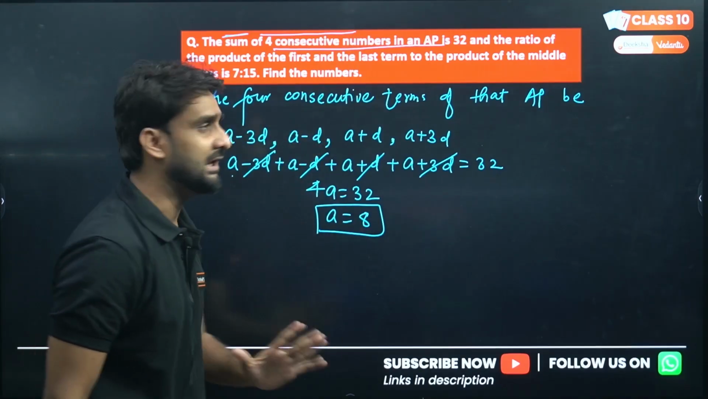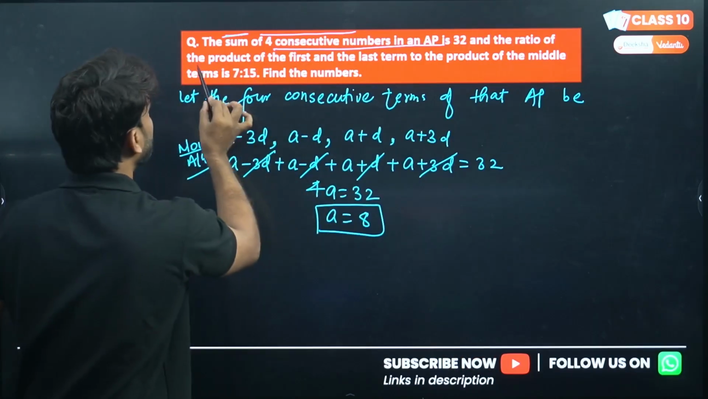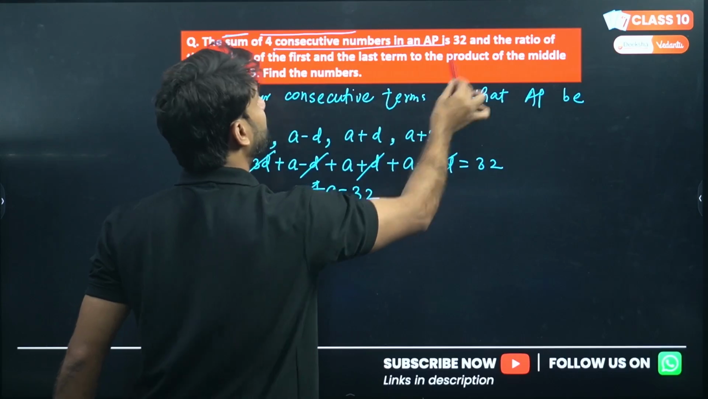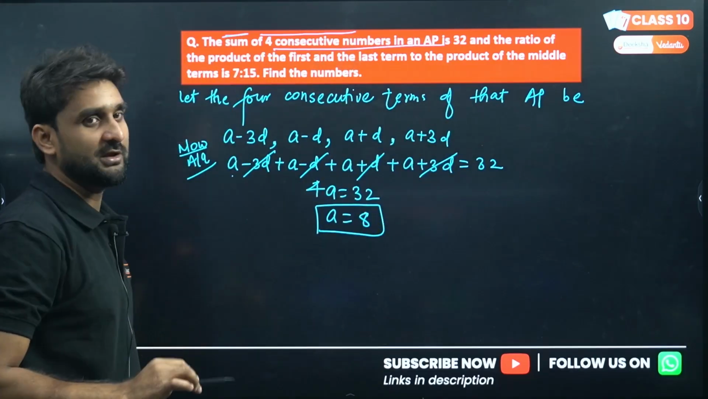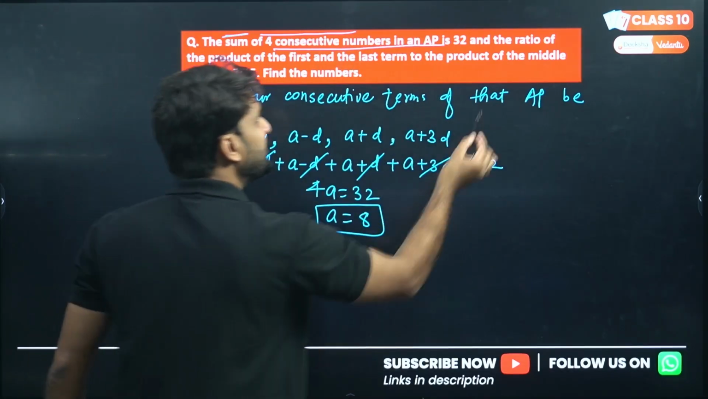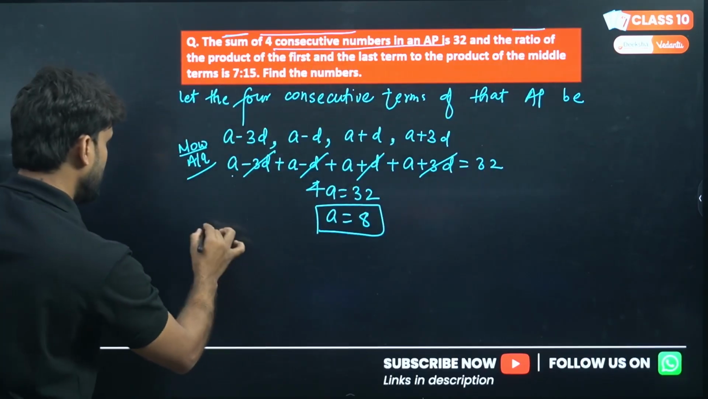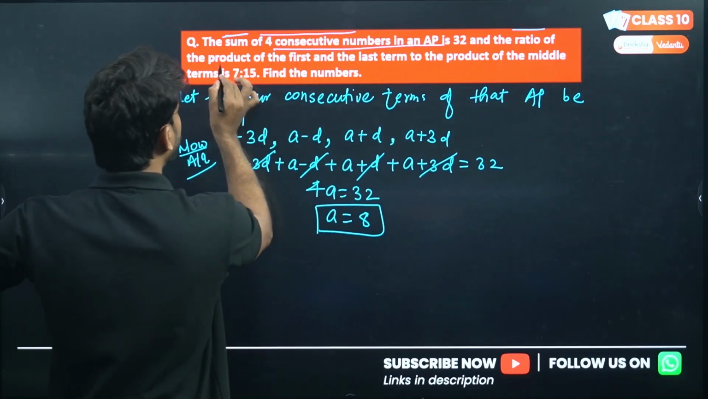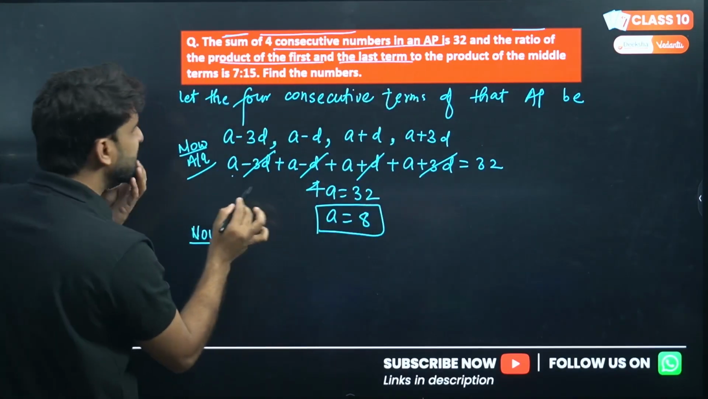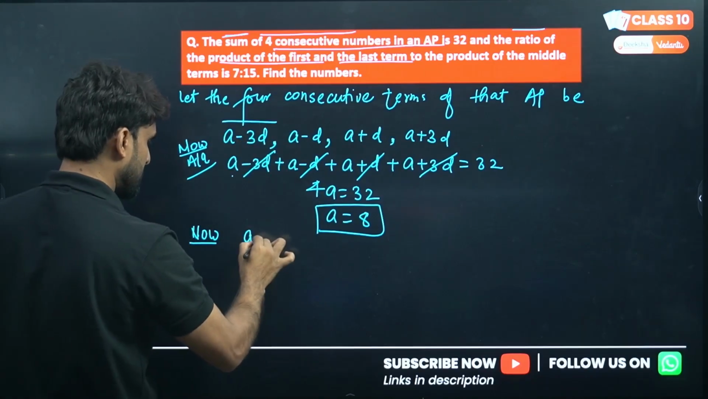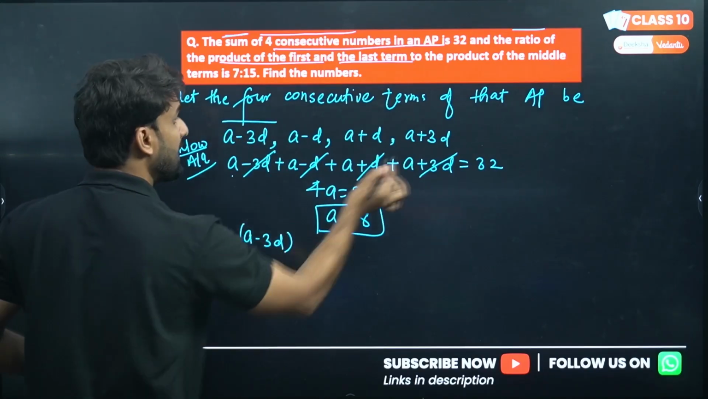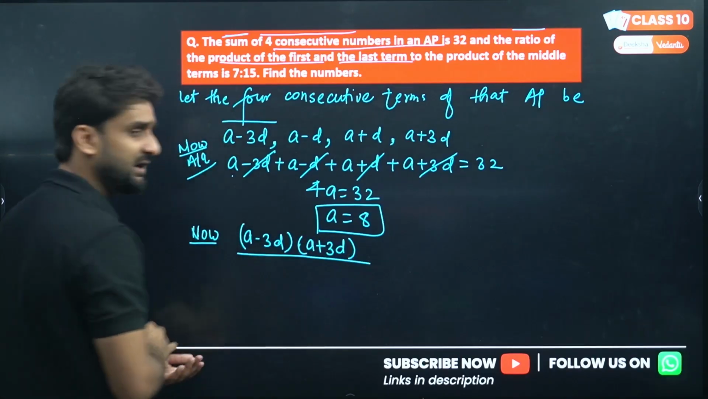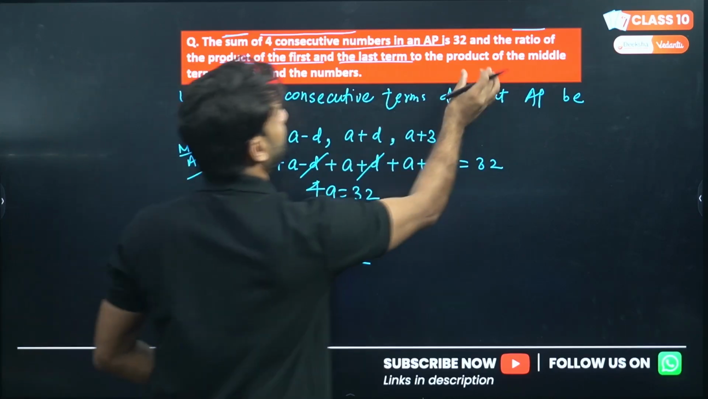What is the second statement saying? The ratio of the product of the first and the last term to the product of the middle terms is 7 by 15. Very tricky. Now the ratio means divide. What ratio? Product of first and last term. This is the first term, A minus 3D, with the last term A plus 3D, and the question is saying ratio, so I'm dividing here with the product of the middle terms.